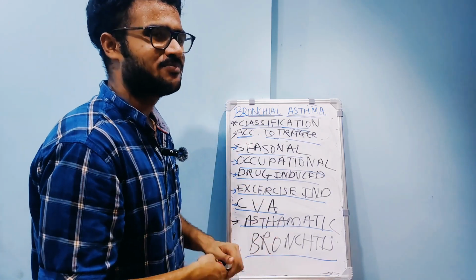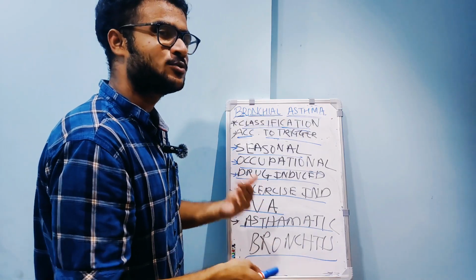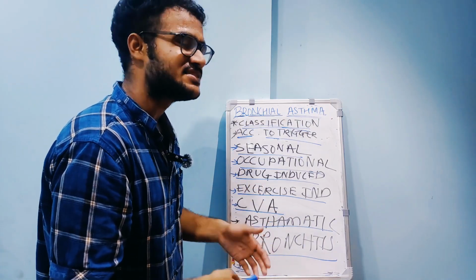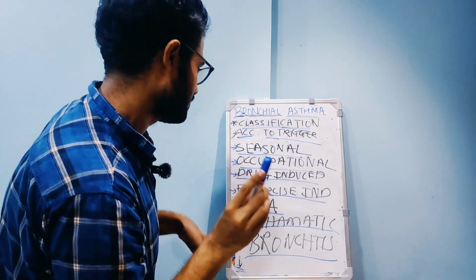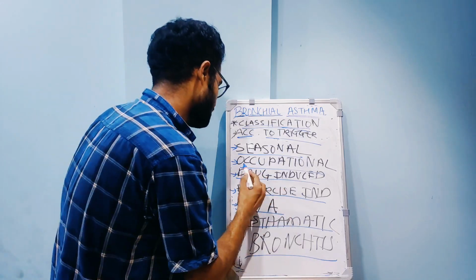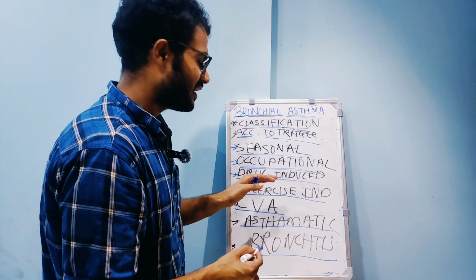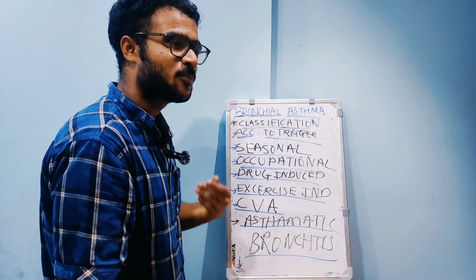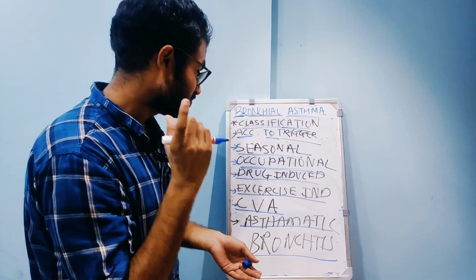Occupational: the dust particles. Some individuals who work in factories are exposed to dust particles, causing occupational lung disease, silicosis, asbestosis. So basically that is occupational, dust particle exposure in industries. Now drug induced: some drugs like non-selective beta blockers, propranolol, cause bronchoconstriction,